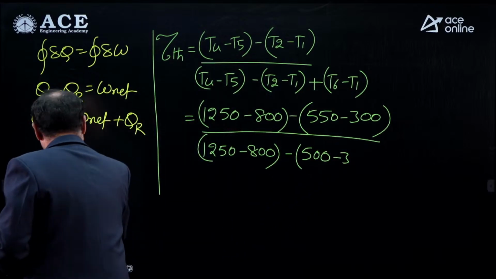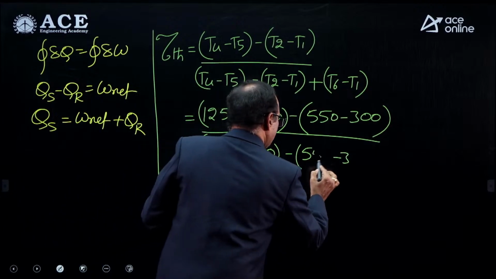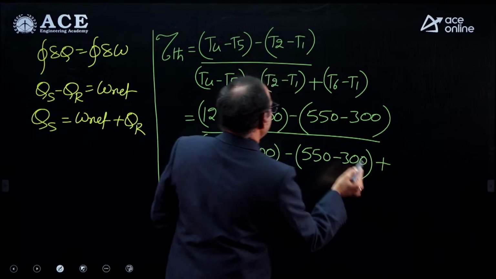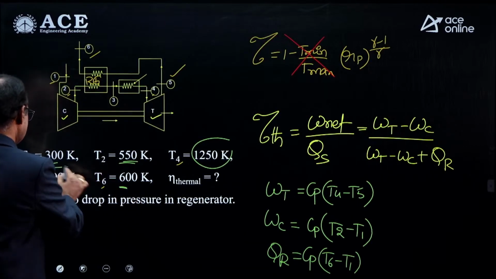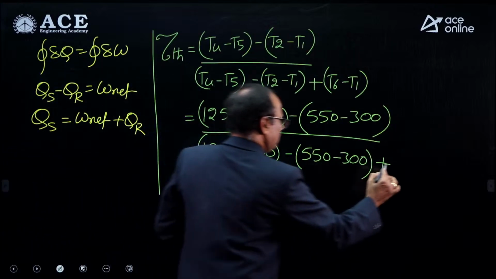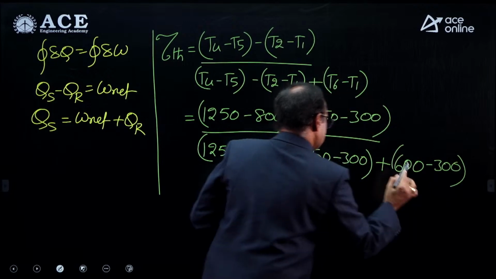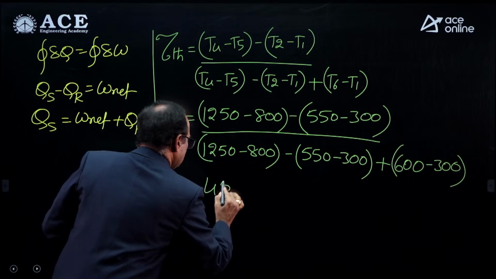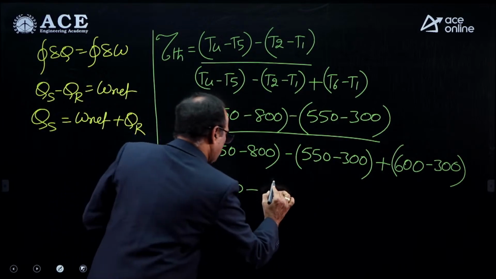You have to be very careful while we are discussing in the limited space. Plus T6. What is the T6 value? 600 minus T1, 300. So 600 minus 300. Simplify this value. It is 1250 minus 800, 450, minus 550 minus 300. Without a calculator, you can do this problem.